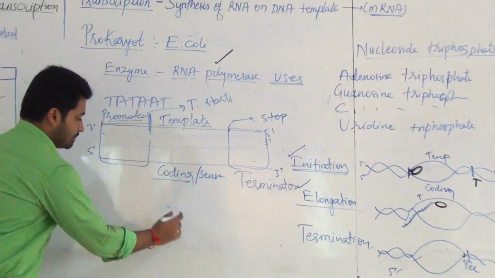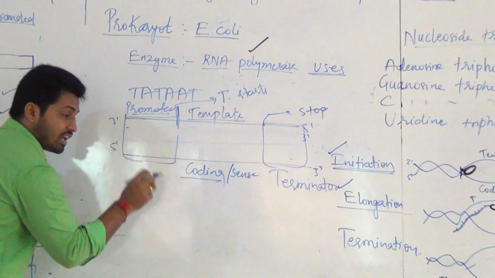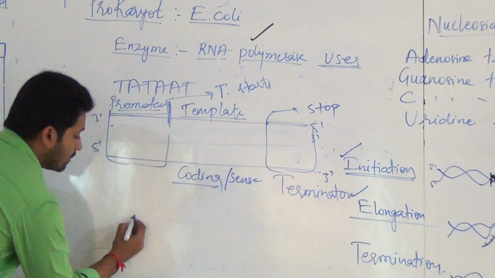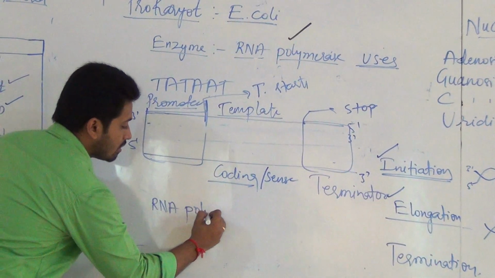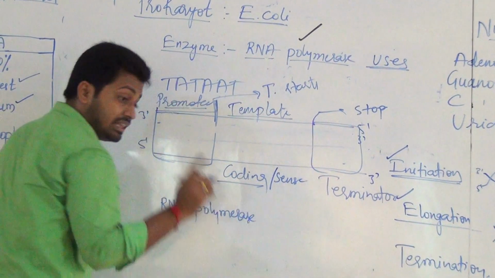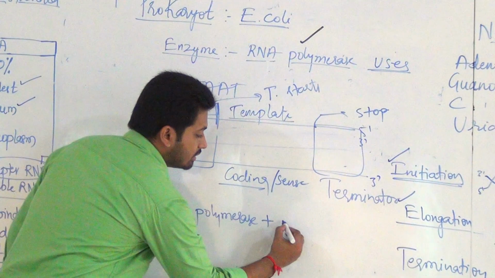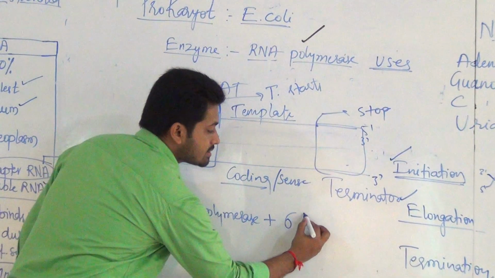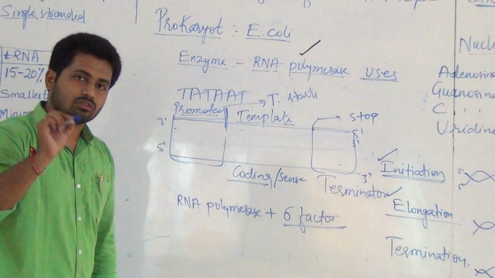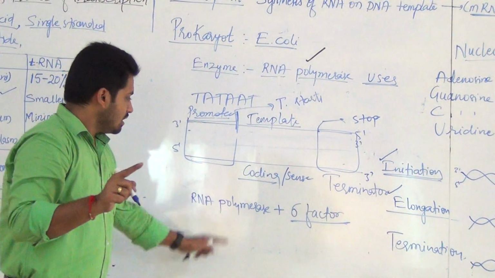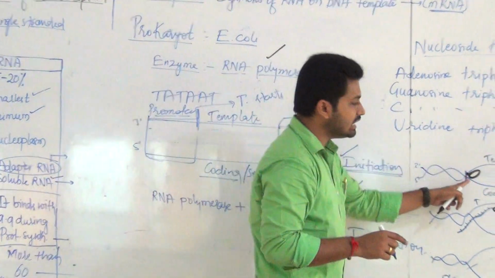I will write here: initiation of transcription is performed by the enzyme RNA polymerase with the help of a factor called the initiation factor, that is sigma factor.